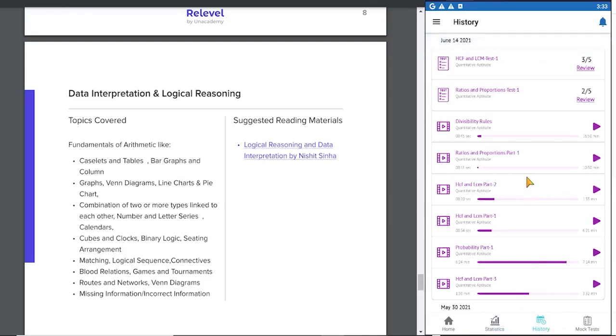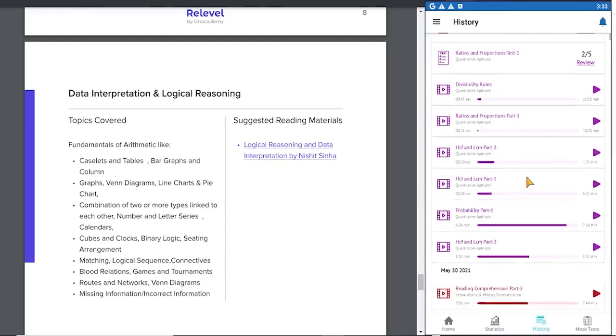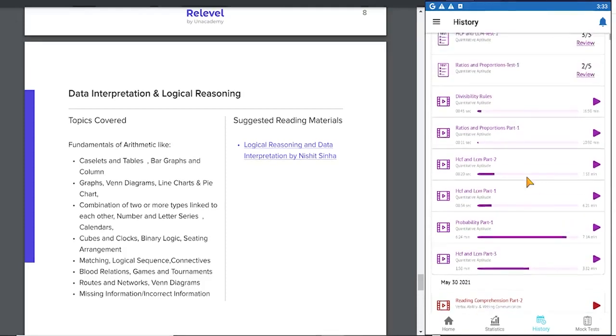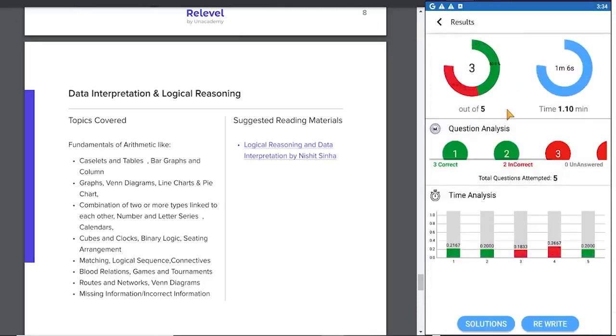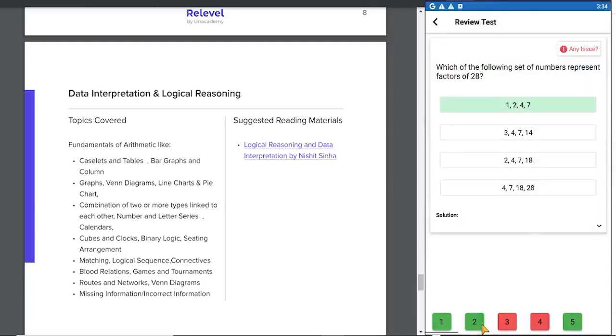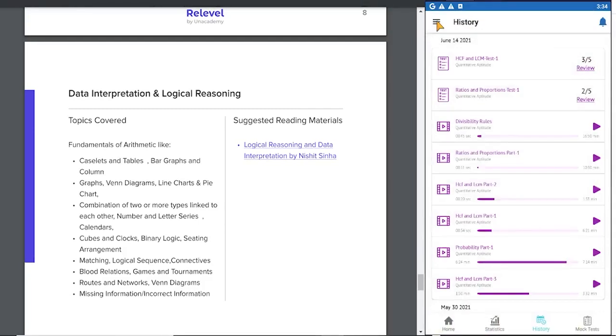In this section, every activity is recorded. All the tests you have taken, every video you have taken, or how much of the video you have seen. For example, this test. You can go back to the same test and review what the answer and solutions were. So these are some of the most important features of the LearnZilla app.